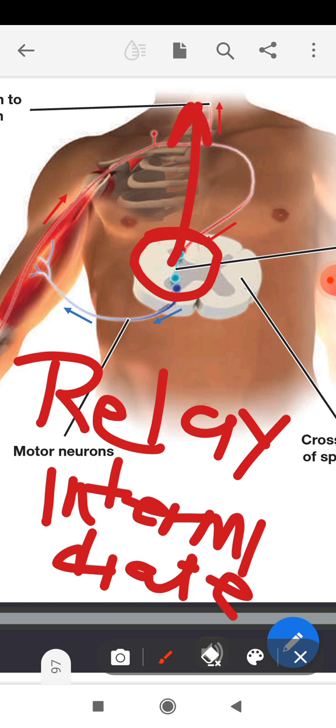That's why when the signals are transferred from the motor neuron, after this transfer is completed, the same signal is also transferred to the brain: what has happened, what the signal was, and what was decided. All this information will be sent by the relay neuron to the brain for further thinking, so that we will avoid such problems in our future.